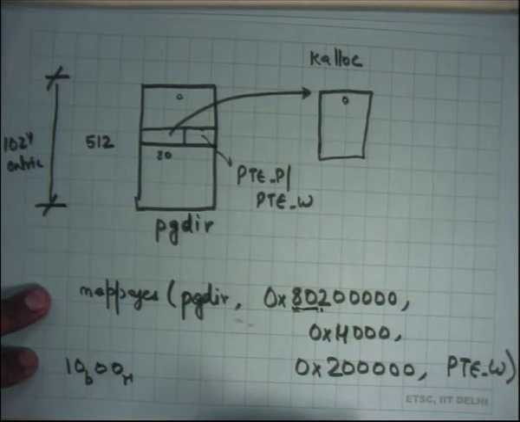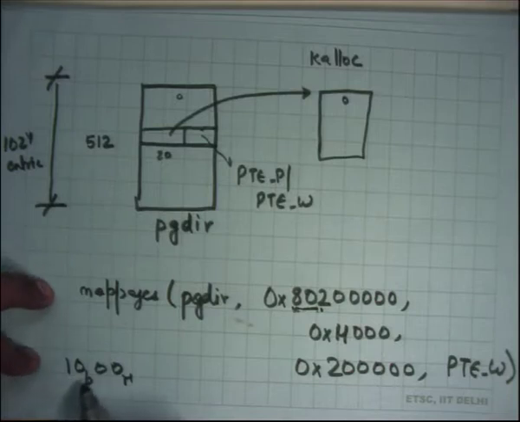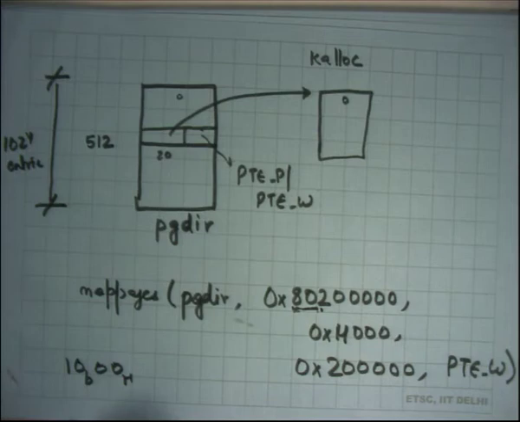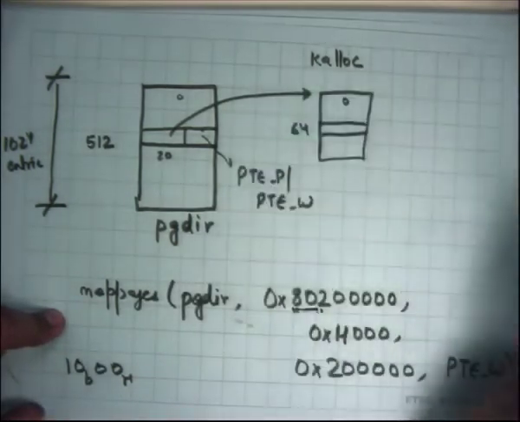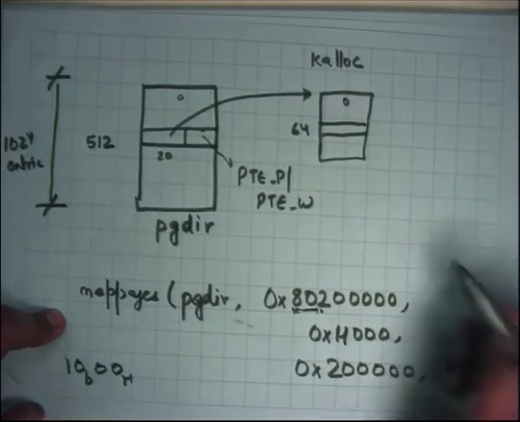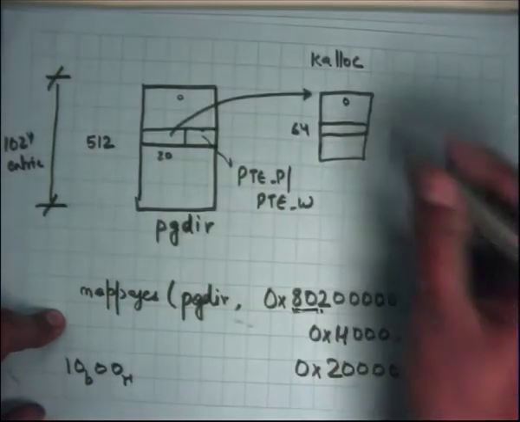So that will probably be 16 into 4. Let's say this is the 64th entry. Okay, maybe I'm wrong, but let's just assume that it's the 64th entry here. So everything else is going to be 0, but the 64th entry,